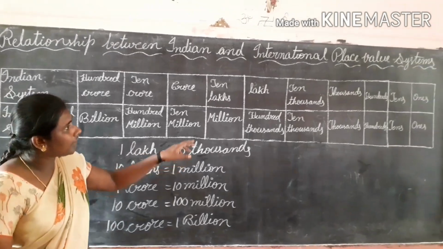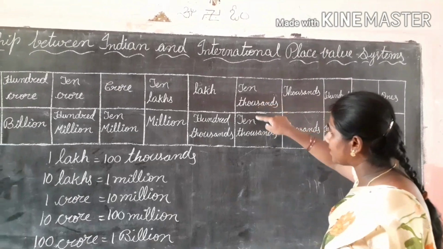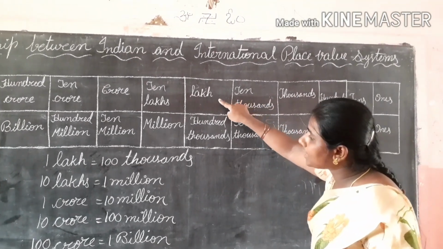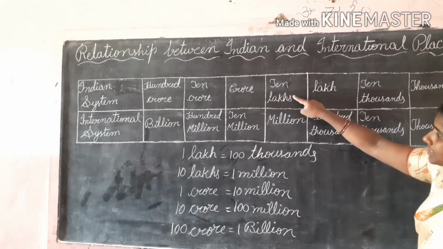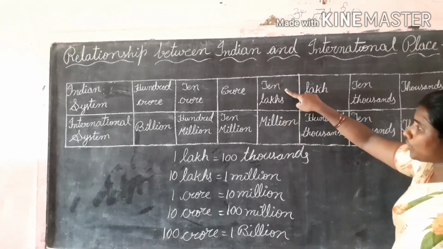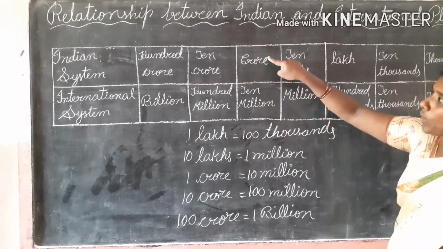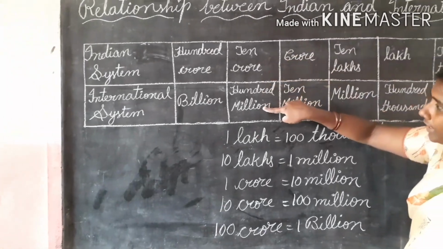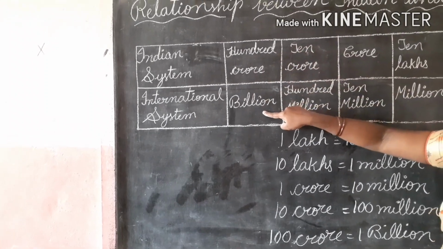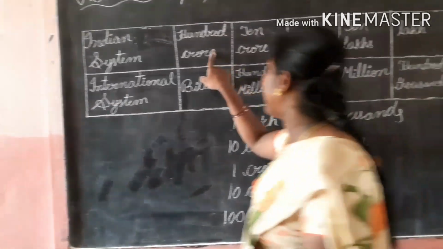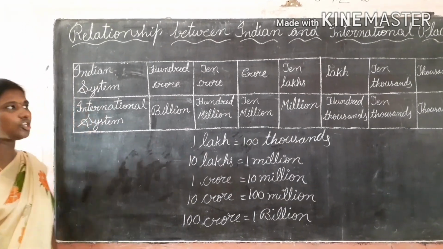Once again, I am repeating. Up to 10,000 places, both systems are the same. After that, 1 lakh is equal to 100,000. 10 lakhs is equal to 1 million. 1 crore is equal to 10 million. 10 crore is equal to 100 million. 100 crore is equal to 1 billion. This is the relationship between the Indian place value system and the international place value system.